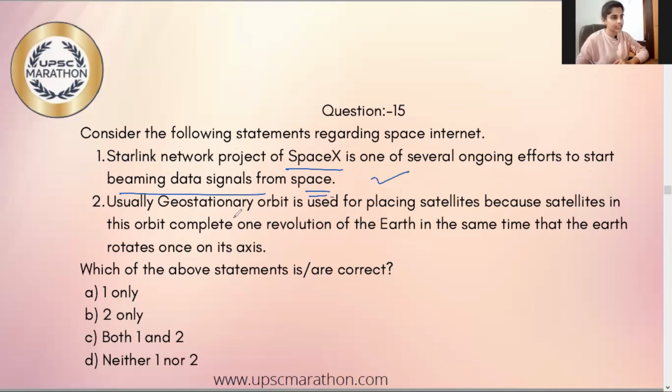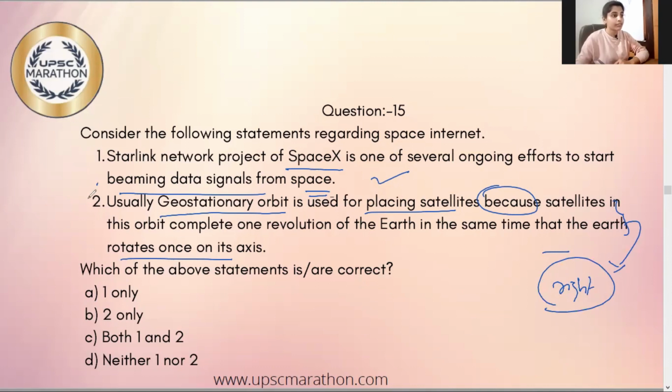The next statement says that usually geostationary orbit is used for placing satellites because satellites in this orbit complete one revolution of the Earth in the same time that the Earth rotates once on its axis. Whatever the statement says about the geostationary orbit is right. But the first half of the statement is wrong, which says that usually geostationary orbit is used for placing satellites. No, this is wrong. Usually, satellites are placed in the lower Earth orbit. Why is that so? Because if the satellite is placed in the geostationary orbit, there is high latency, which means there is a delay in receiving the signals.